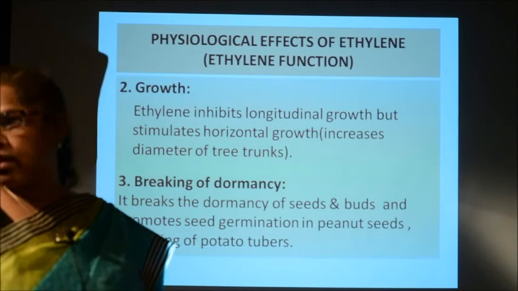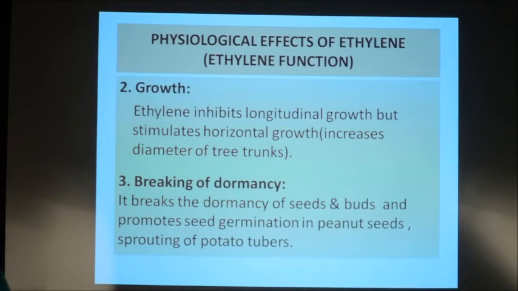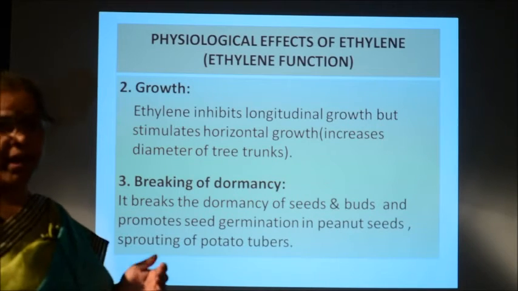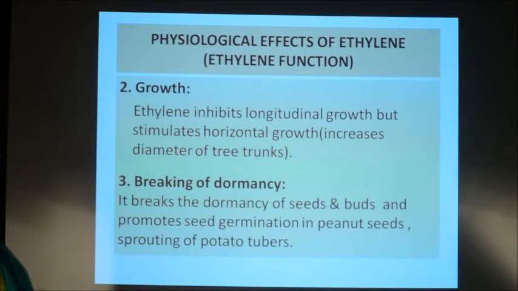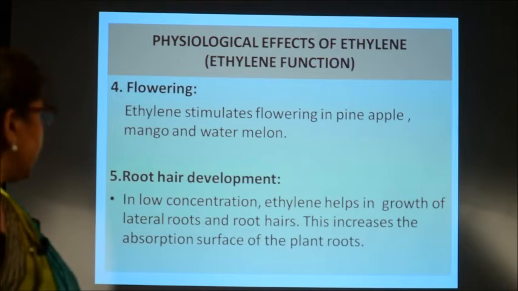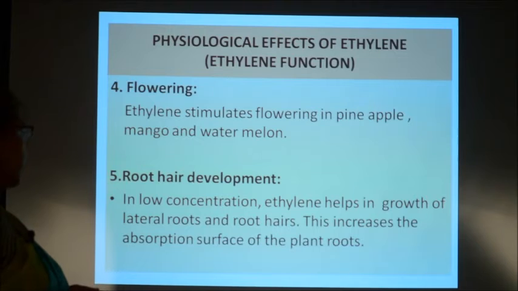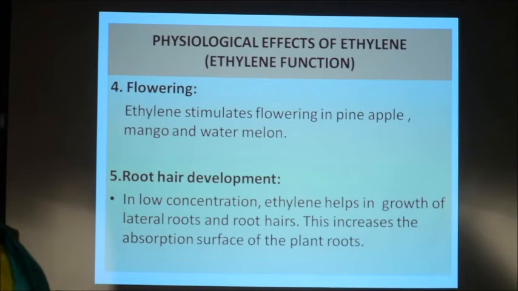It also helps in the dormancy process, and it breaks the dormancy of seeds and buds and promotes seed germination in many plants like peanut seeds, and also in the sprouting of potato tubers. Then it also helps in flowering. In plants like pineapple, mango and watermelon, ethylene can induce flowering. It also helps in root hair development.